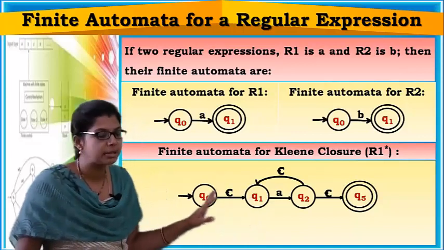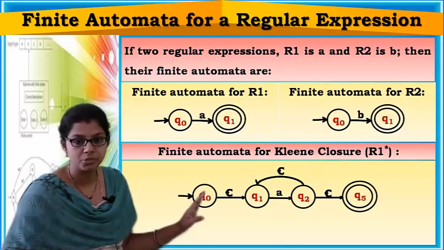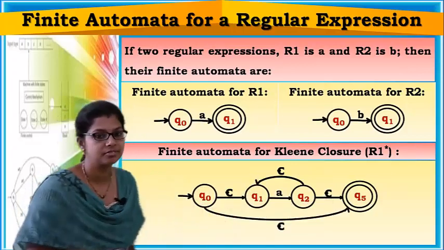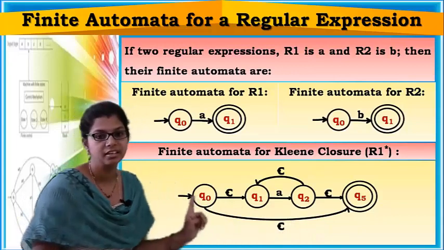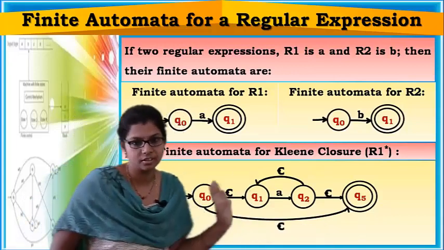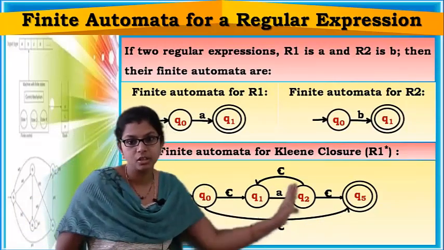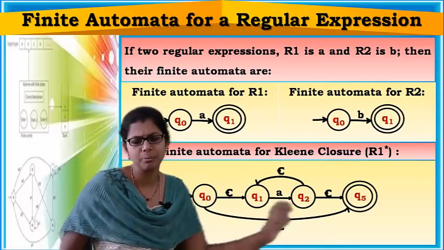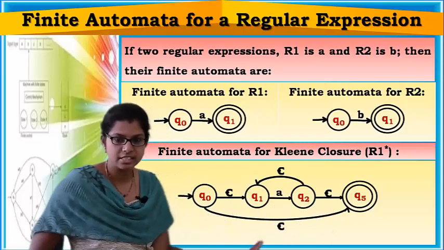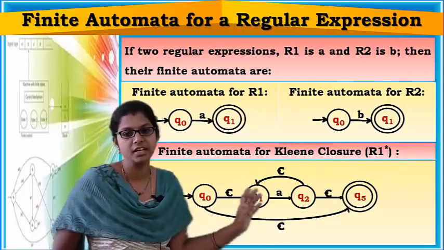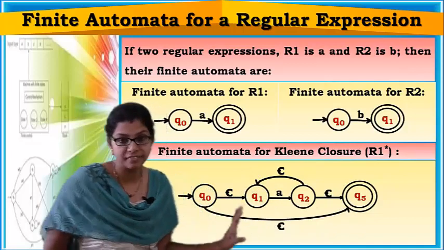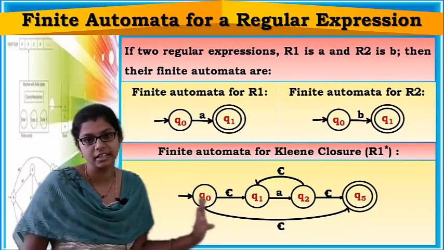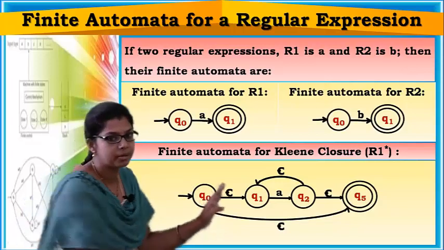Now simply I can add one epsilon transition from the initial state to the final state like this. Now see here, epsilon is accepted, 1 A is accepted, 2 A's, 3 A's, 4 A's, any number of A's. Epsilon is accepted and any number of A's are getting accepted. So this is a finite automata representing Kleene closure. Okay, remember this.